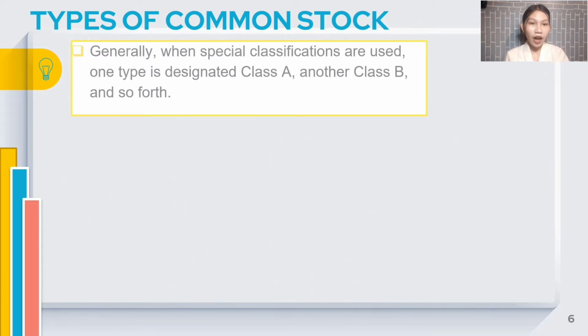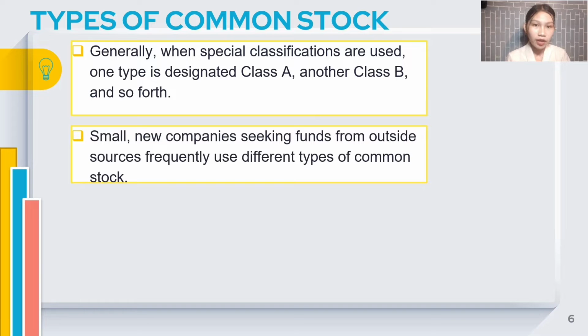Types of common stock. Although most firms have only one type of common stock, in some instances, classified stock is used to meet a special need. Generally, when special classifications are used, one type is designated Class A, another Class B, and so forth. Small new companies seeking funds from outside sources frequently use different types of common stock.